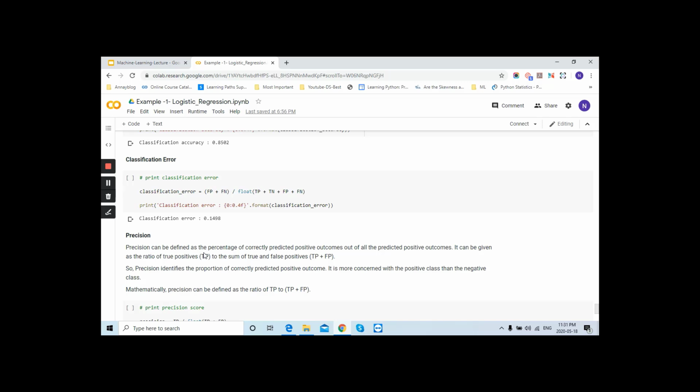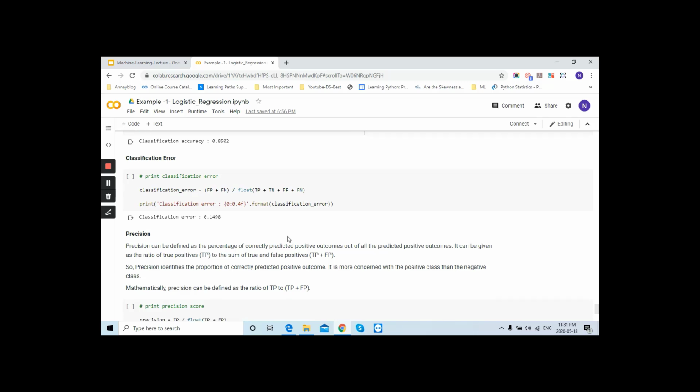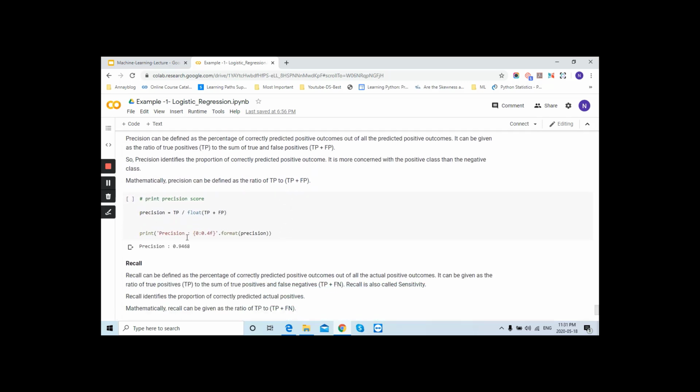So precision can be found as the percentage of correctly predicted positive outcomes out of all the predicted positive outcomes. So it can be expressed as a ratio of true positives to the sum of true and false positives, as we have calculated earlier, right? So you can find it as total true positive cases divided by total true positive plus false positive. Okay, so it gives you this result.